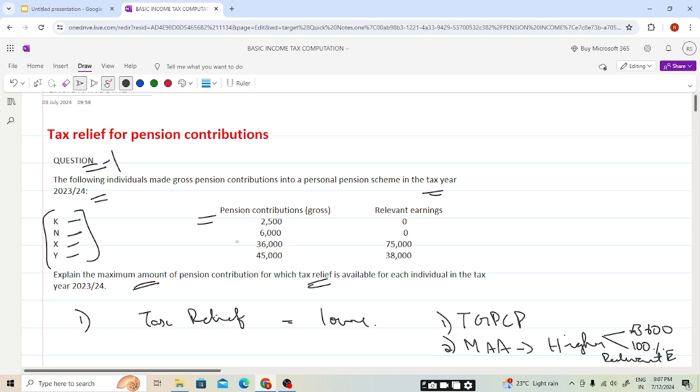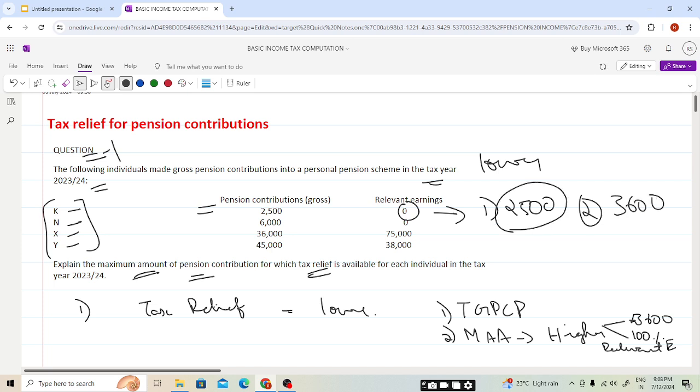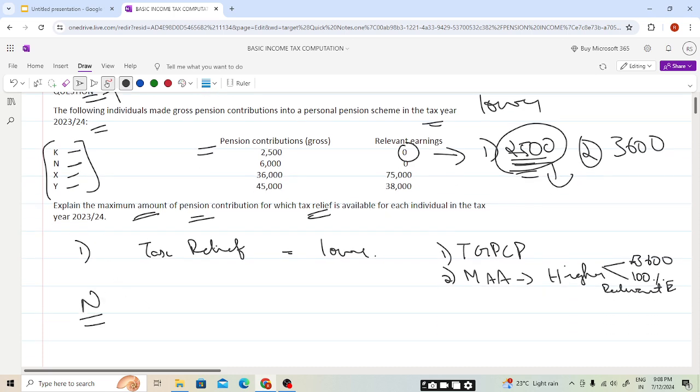So now we'll be seeing the maximum amount of pension contribution on which tax relief is available in the case of X. In the case of X, students, we take the lower of 1 and 2. The first case will be total gross pension contribution paid, that is 2,500, and the second one will be the higher of two things, 3,600 or relevant earning. Relevant earning is 0. So which is higher, students? 3,600 is higher. So the tax relief will be available on the amount which we have contributed, that is the lower of the two, 2,500.